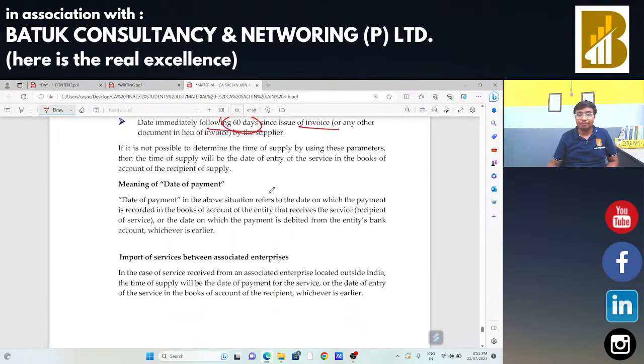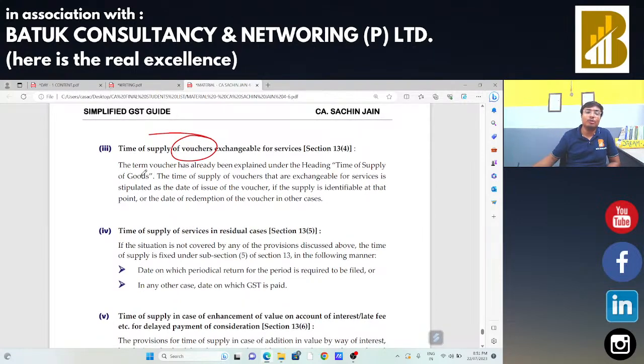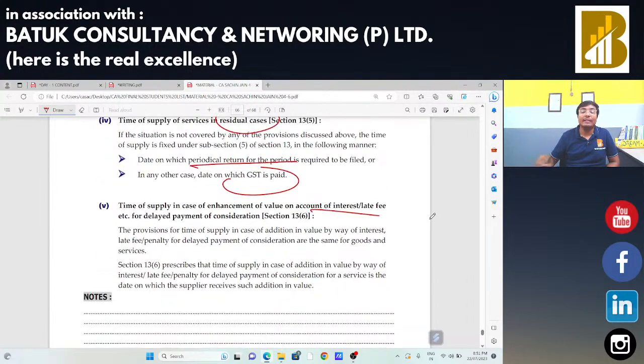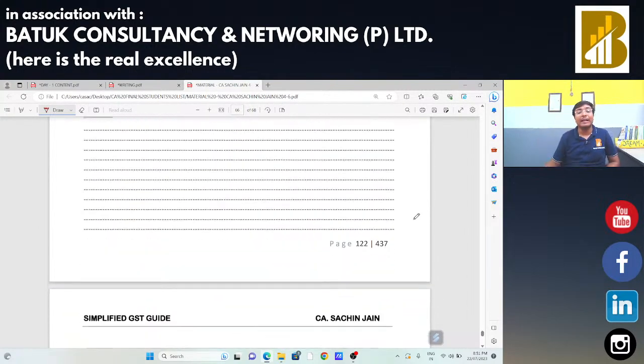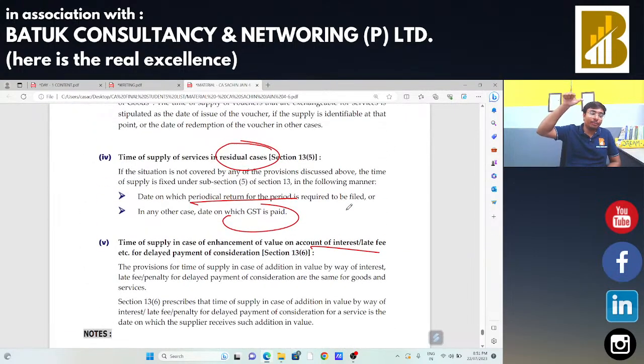And for vouchers, the same concept is there. If the voucher is identifiable, in that case, the date of issue of the voucher. If the voucher is not identifiable, in that case, the date of redemption of the voucher. And in case of residual cases, the periodical return and GST payment. And if there is addition, in that case, the date of addition will be treated as your time of supply. That is the concept of section 12 of the CGST Act and section 13 of the CGST Act regarding time of supply.